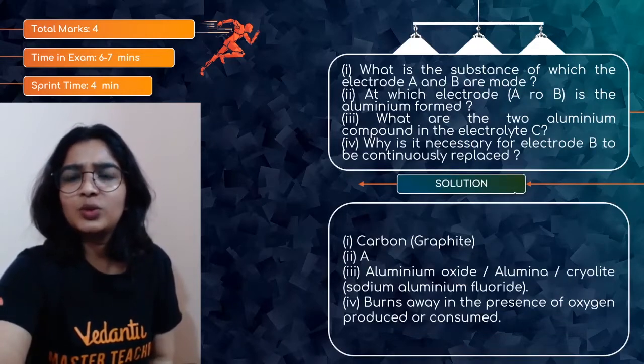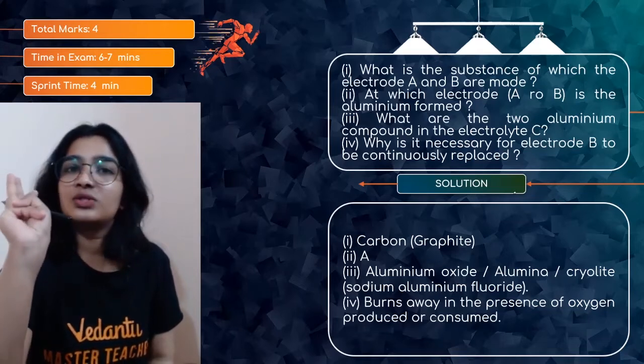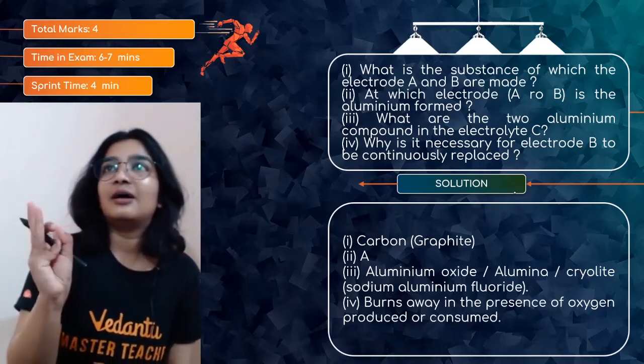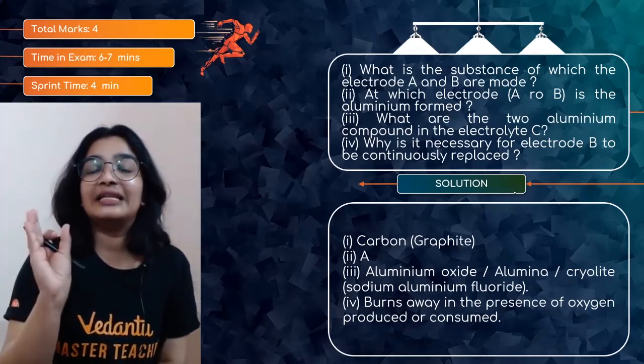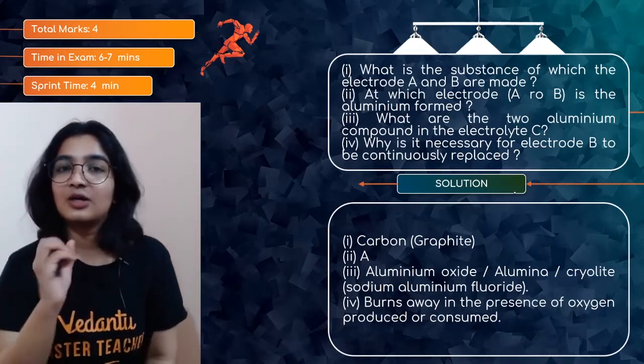What are the two aluminium compounds in the electrolyte C? So for electrolyte C we use bauxite and cryolite, right? That is Al2O3 and Na3AlF6. So we are using both, and both contain aluminium.